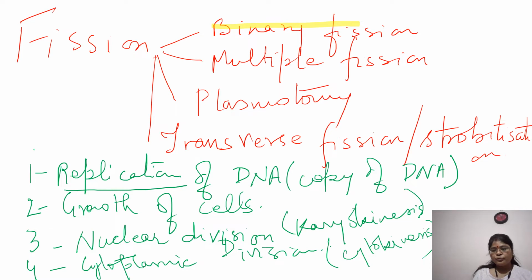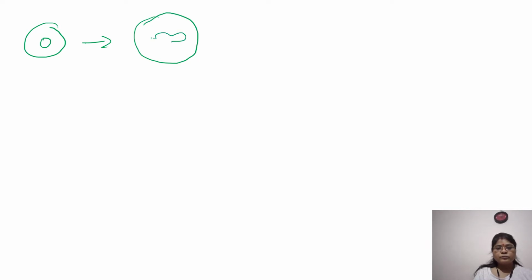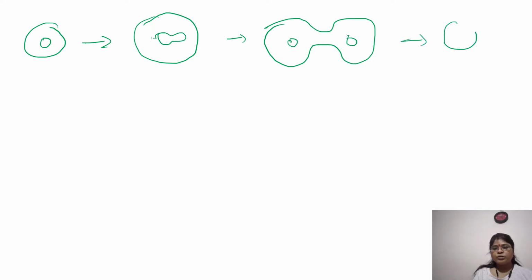Okay. So now what happens in this, just I will show you. See here, if I make a cell, there is a nucleus inside it. What will happen? The DNA, the cell content will replicate and it will form. Now the nucleus will start. Now it is divided, and then the two cells are formed by cytokinesis.